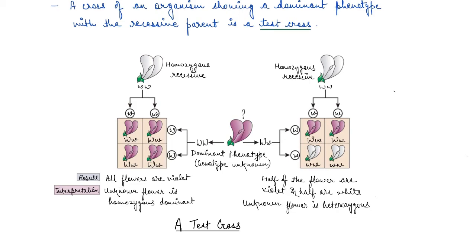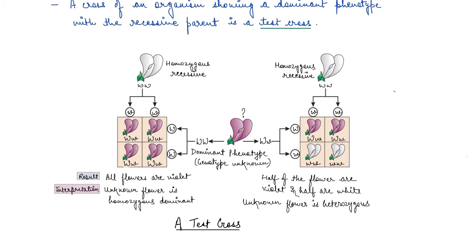So if I tell you that there is a parent which is homozygous recessive, say tt, and I don't know what the other parent is, but if I tell you the cross has four progeny, one is this, the other one again is this, the other one again is this, and the other one again is this, can you tell me what exactly is the other parent?